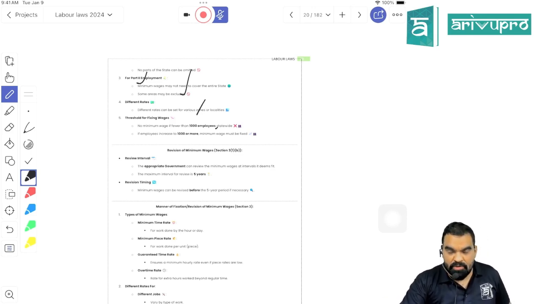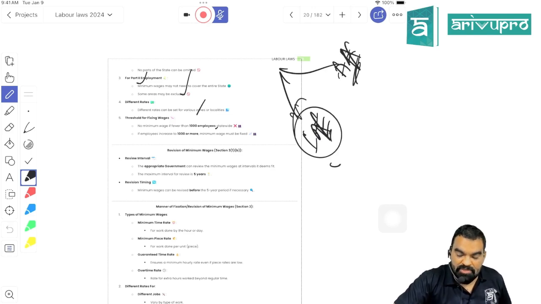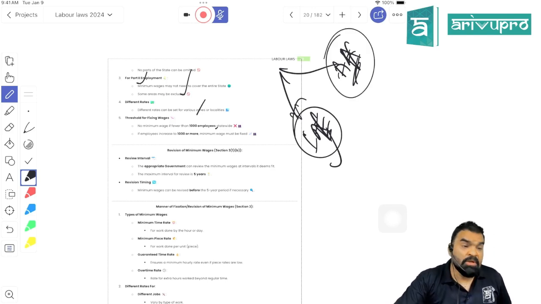The appropriate government is under an obligation to determine minimum wage for Schedule 1 employment. Schedule 1 is divided into two parts. Part 1 deals with industrial employment. Part 2 deals with agriculture employment, right? For industrial employment, you have to determine minimum wage for the entire state. Although it may vary from district to district, you have to cover the entire state. But for agriculture employment, you may determine minimum wage for one particular district or location, and you can exclude certain districts and locations.